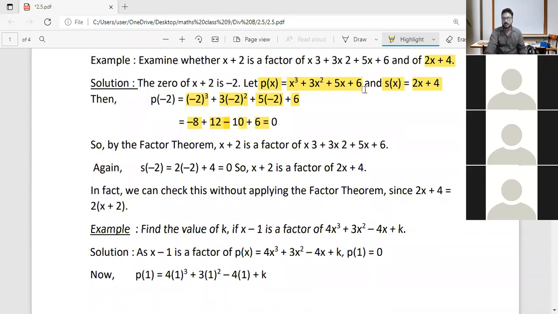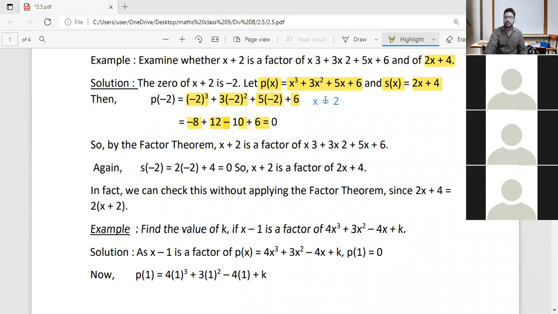When we substituted the value of x, I will show you once again. We substituted the value of x in this equation and we found the value is 0.